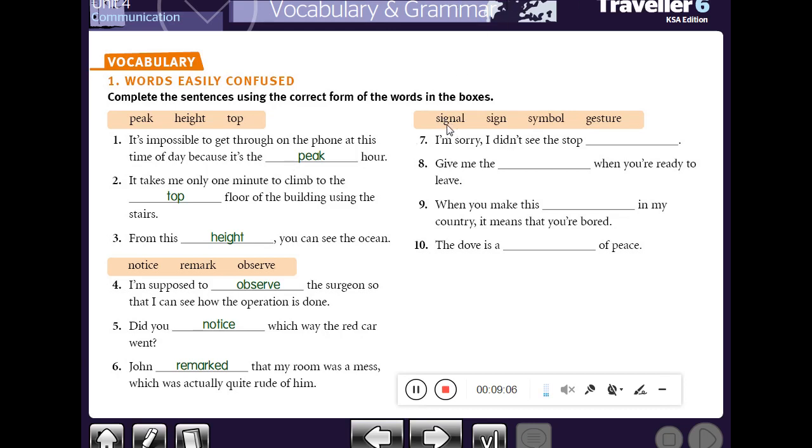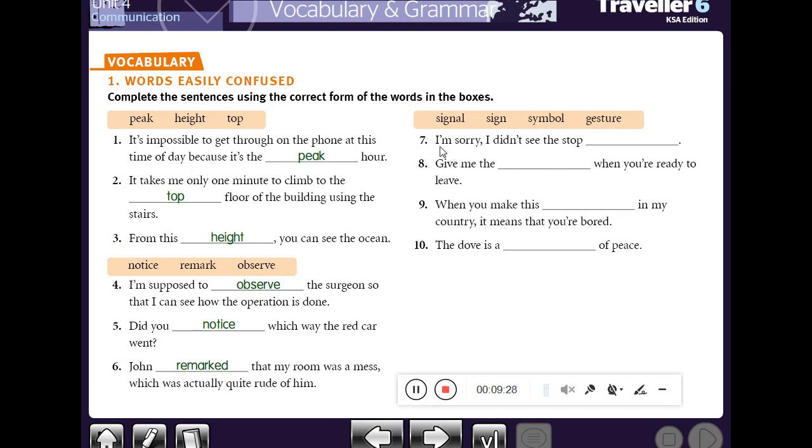Here we have the word signal, sign, symbol, gesture. Okay, we have missed the word symbol. The word symbol means it's an idea or shape or design used to represent something. Okay, let's answer the questions.